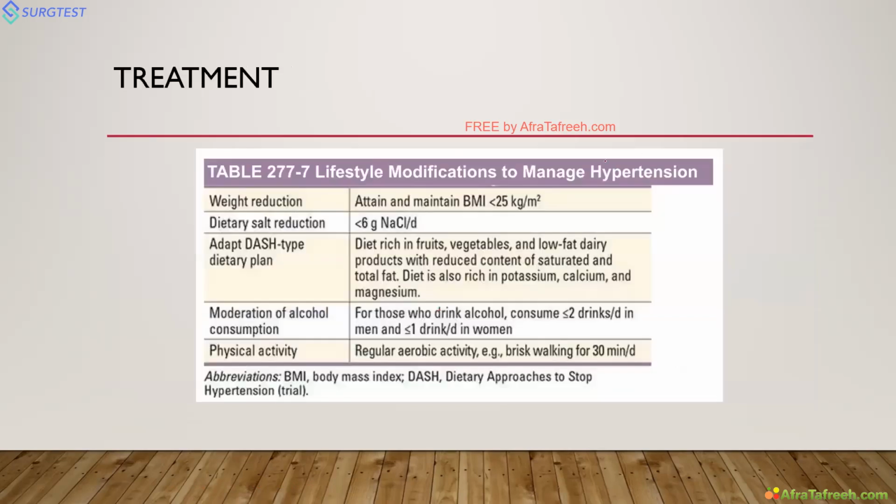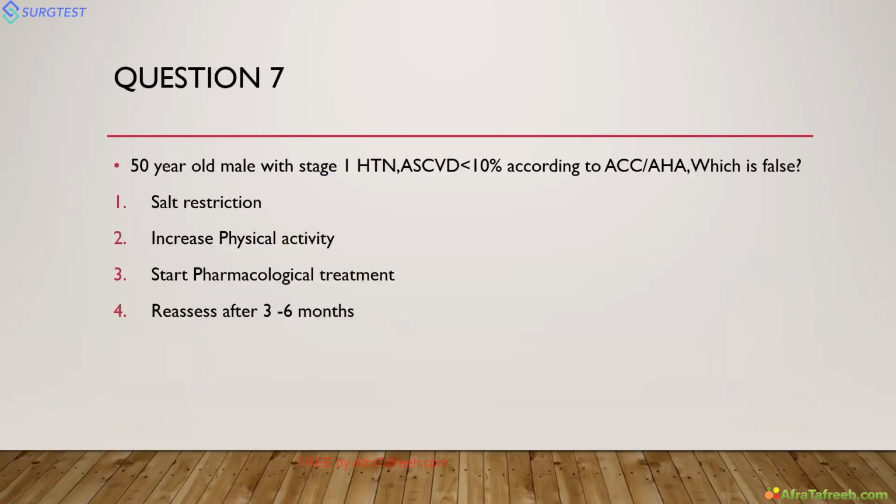Okay, treatment, everyone knows. The first main treatment before medical management is lifestyle modification. The patient should reduce weight; for every 1 kg of weight reduction, systolic pressure reduces, so aim for ideal BMI. You have to follow the DASH diet, limit alcohol intake, and do regular aerobic activity. Only for this question I have included ACC guidelines, because they have asked it in the recent INI-CET.